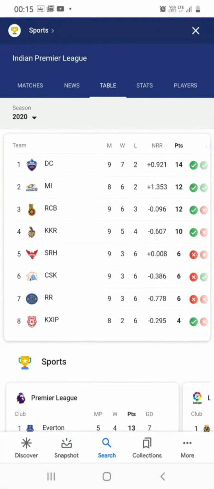Let me show you here. Before that match, Mumbai Indians' net run rate is positive 1.353. But after Mumbai Indians' 1 run victory over Kings 11 Punjab, if you hypothetically keep that in and click on show net run rate, then Mumbai Indians' net run rate is going to decrease from 1.353 even after winning.